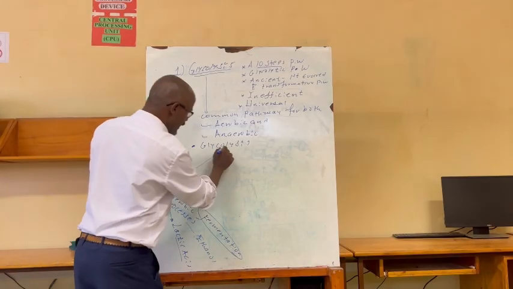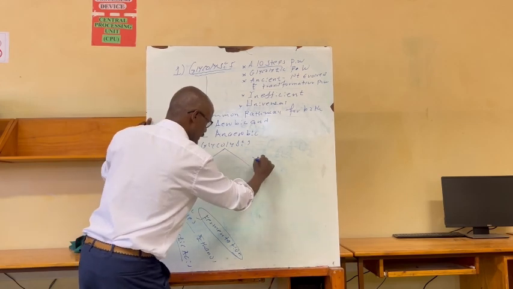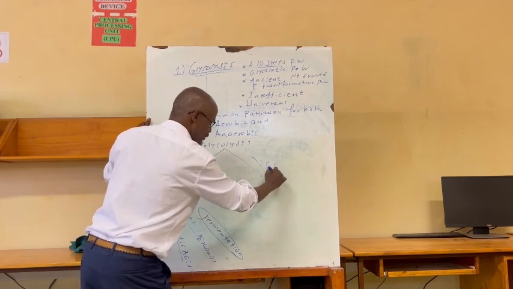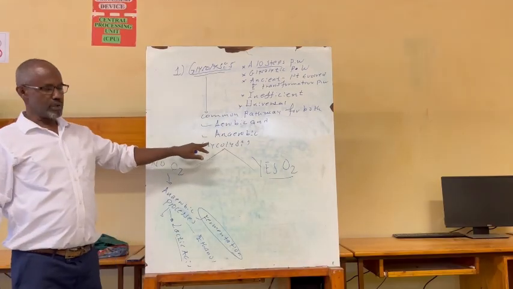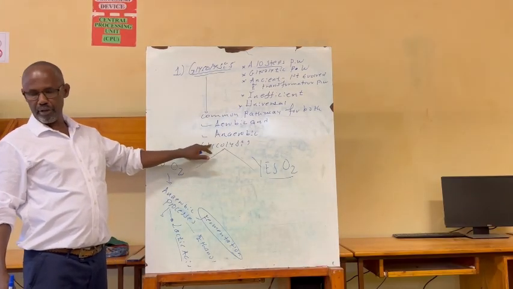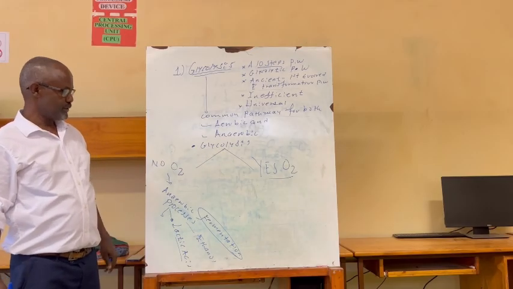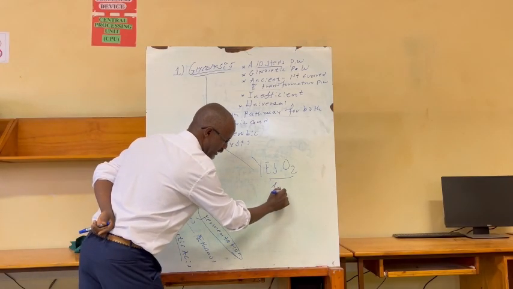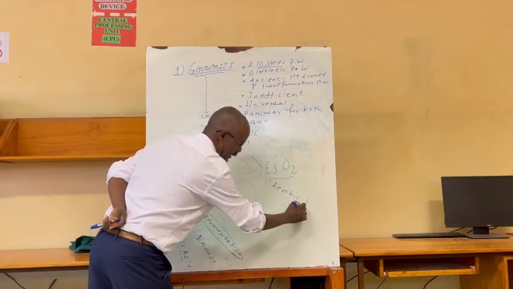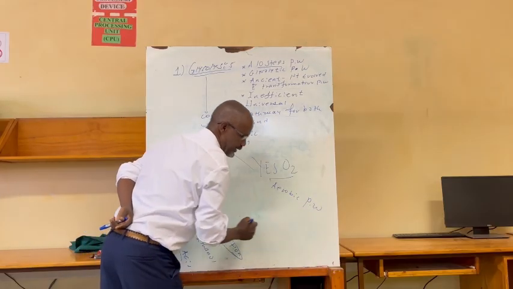Now, if there is oxygen, after glycolysis, the end product of glycolysis, that is pyruvic acid, undergoes the aerobic pathway.